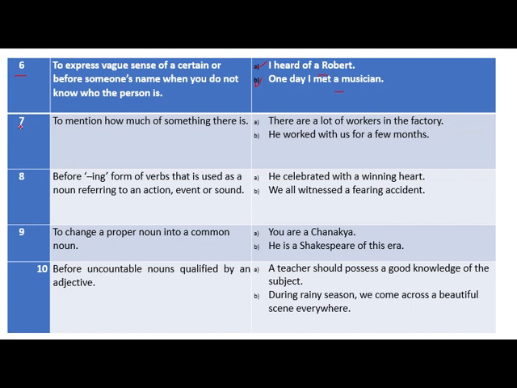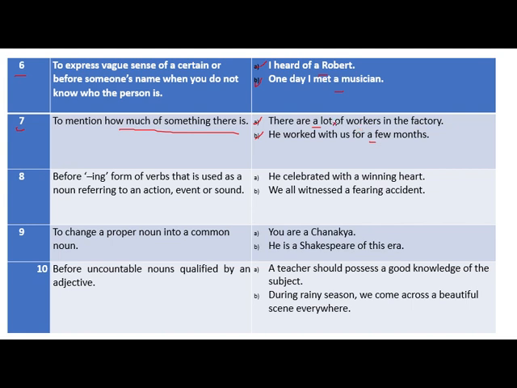Okay. Guideline number 7, to mention how much of something there is. Suppose something can't be counted, then there are lots of workers in the factory. There are lots of workers in the factory, meaning how much of something is there. Suppose the things are not measurable, then you can use the article a, just like in sentence A and sentence B. A few months.